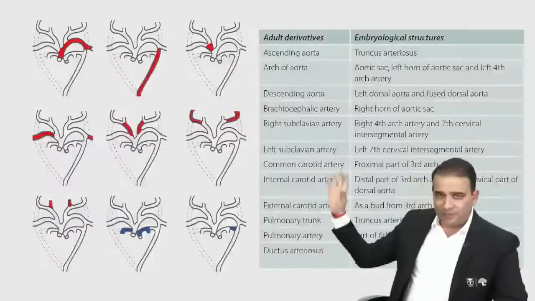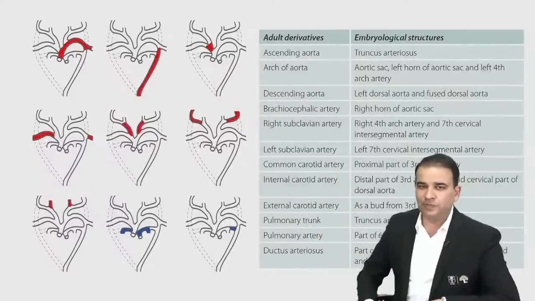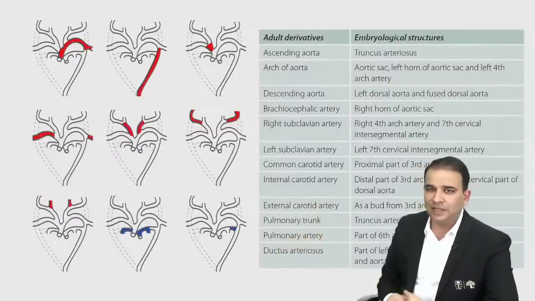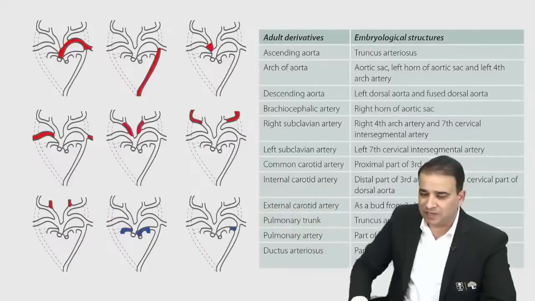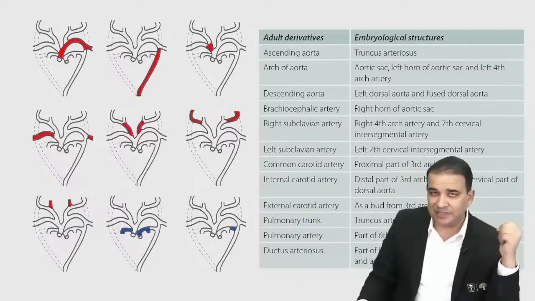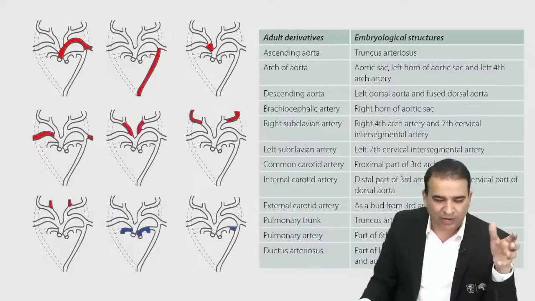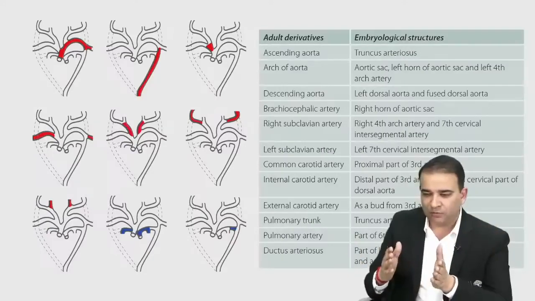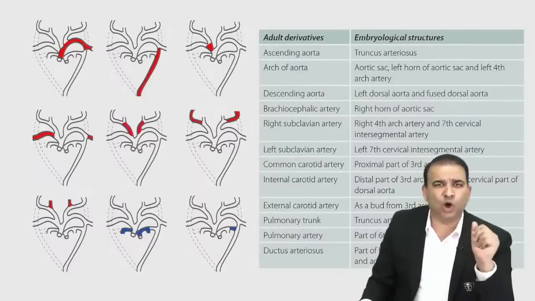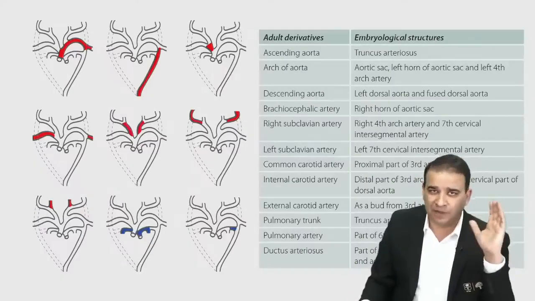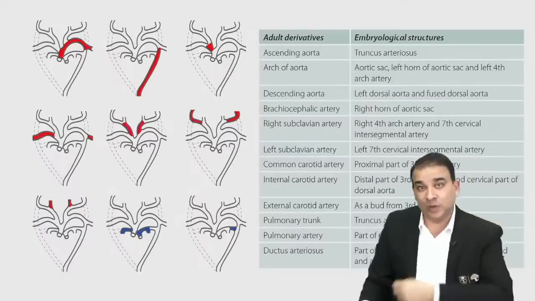Now that was just, you'll find this in your PDF also. This is just overall what we discussed here. So all the arteries and adult derivatives are given, and we already discussed the development of these arch arteries. Now the question which was asked in the recent exam was a match the following kind of question where you have to compare the pharyngeal arch with the respective artery. Now we did not talk about the first and second arch. Fifth arch sort of disappear hi ho gaya. But first and second arch will give rise to something.